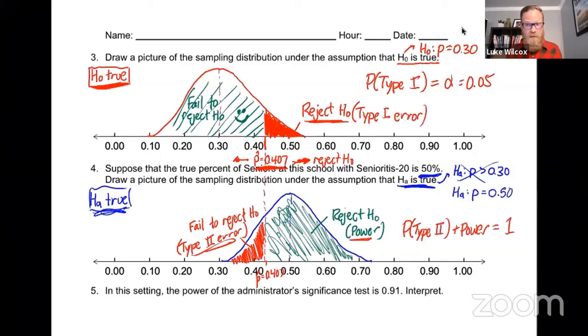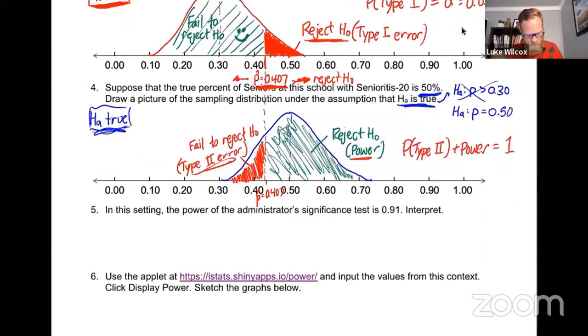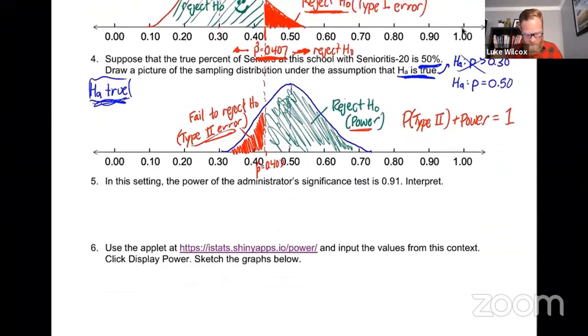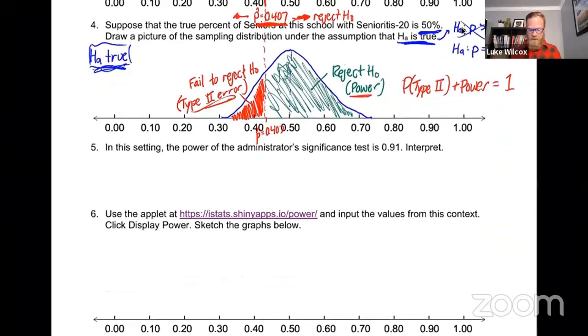Okay, so let's talk about this idea of power, that green region that we see there, which is a good decision when the alternative is true. So in this setting, the power of the administrator's significance test is 0.91. Interpret. For power, we know that the alternative is true, and we've made the correct decision here, which is to reject the null hypothesis. And we know that's going to happen 91% of the time.